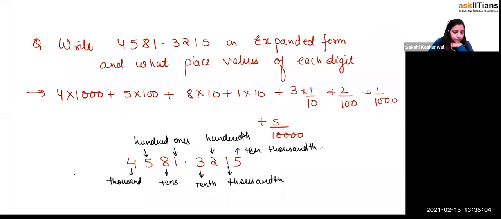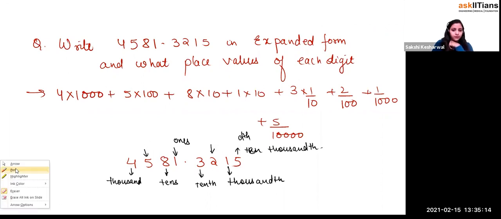Coming to the spelling, there is one E extra. Wait a minute. Yeah, this is hundredths.